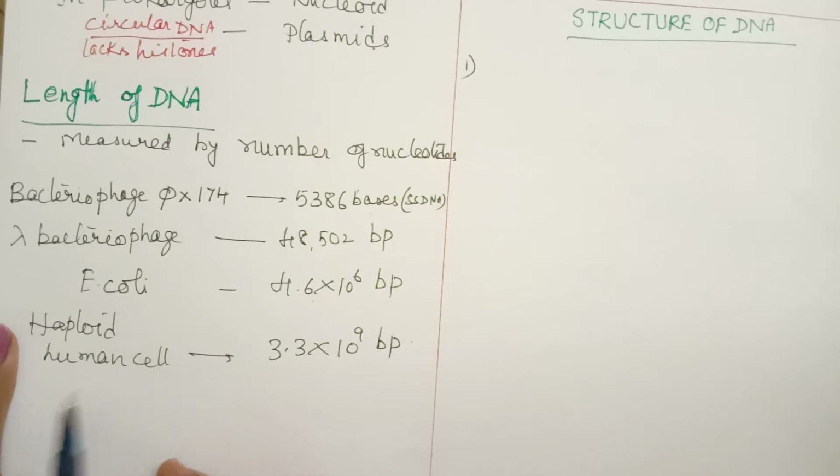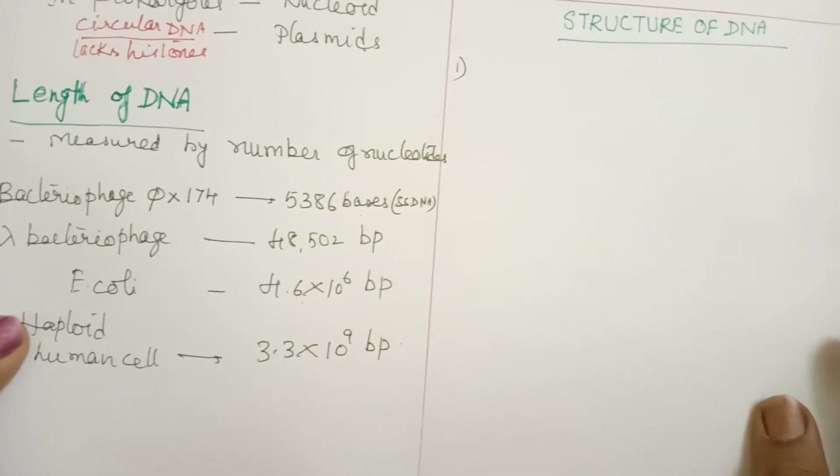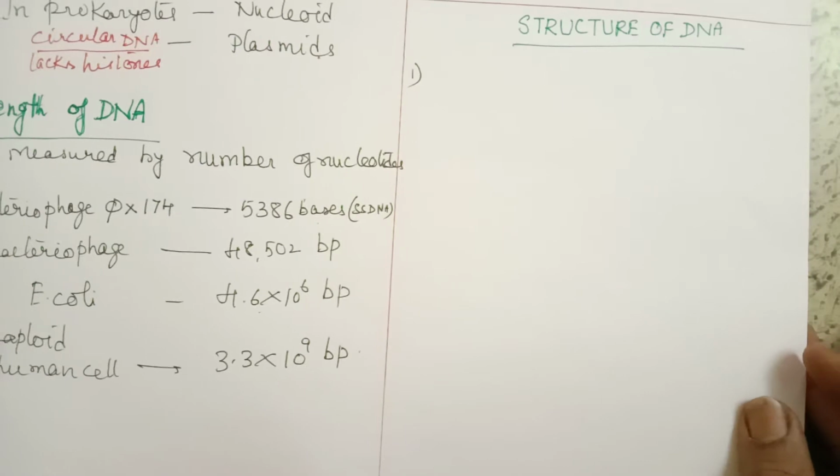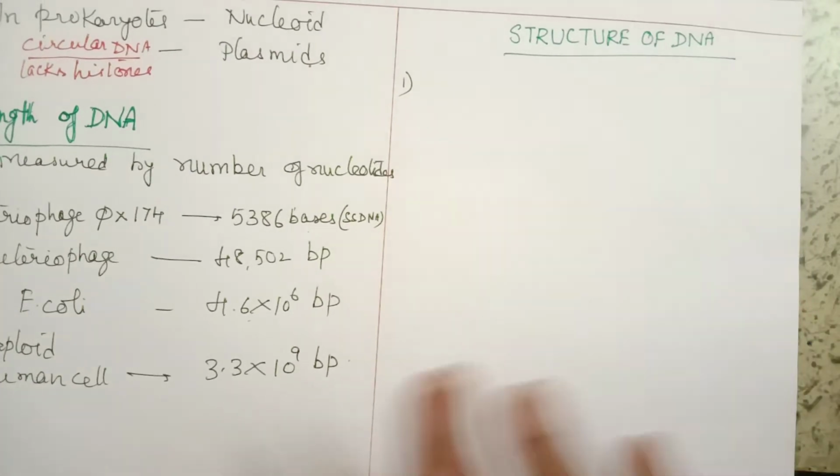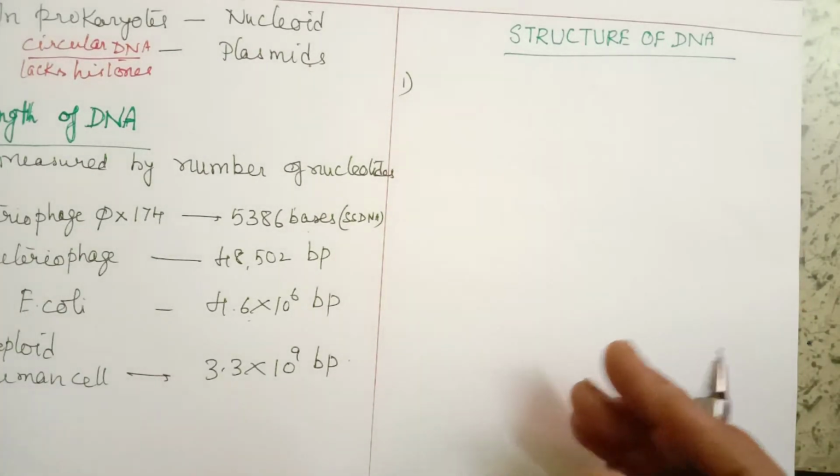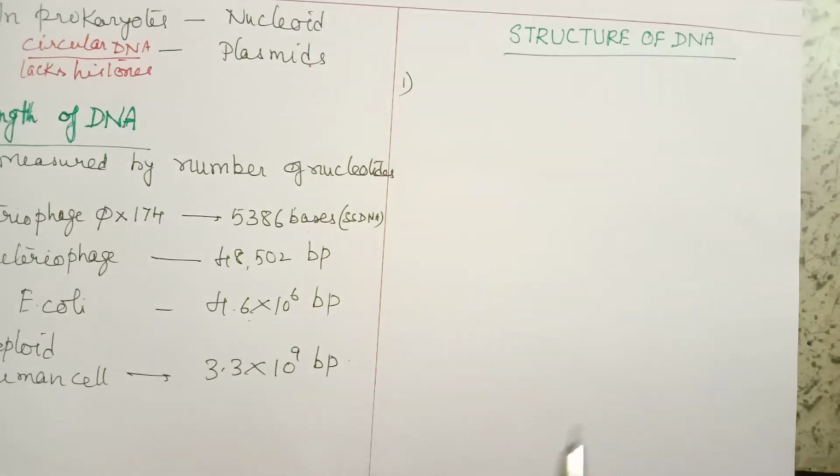In a haploid human cell, about 3.3 x 10^9 base pairs are present. So this length of DNA can vary from one species to another species.